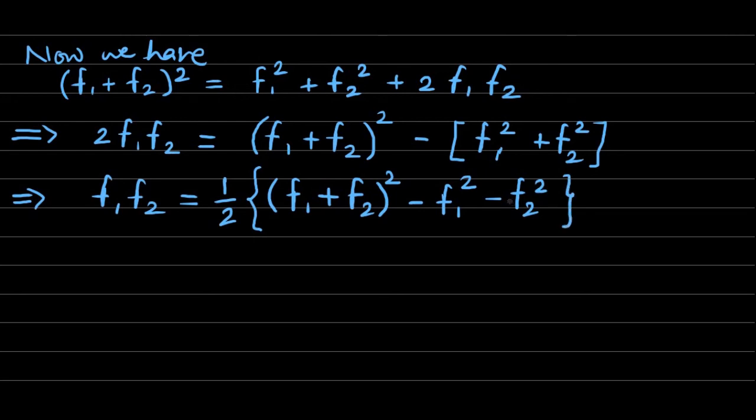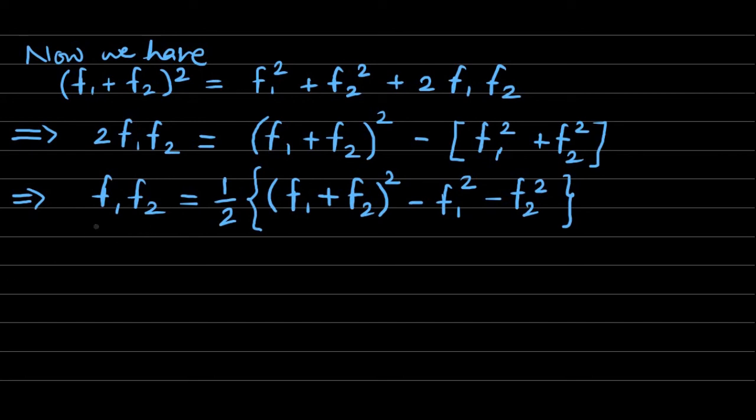This we have. Now, as we have mentioned in the proof of this corollary, as the functions f1, f2 and f1 plus f2 are integrable, therefore f1 square is integrable, f2 square is integrable and f1 plus f2 whole square is integrable. And by theorem number 6, if the difference of integrable functions is integrable, therefore this difference is integrable. So the complete right hand side is an integrable function, but the right hand side is equal to the product f1 into f2, which means that the function f1 into f2 is integrable.